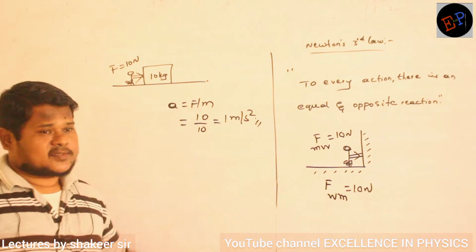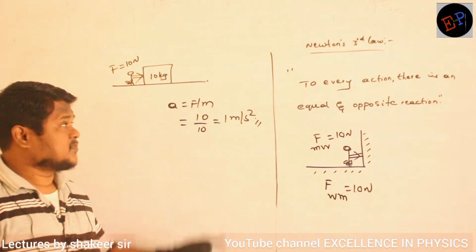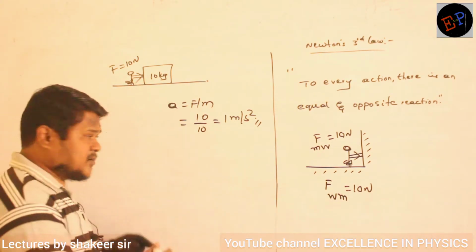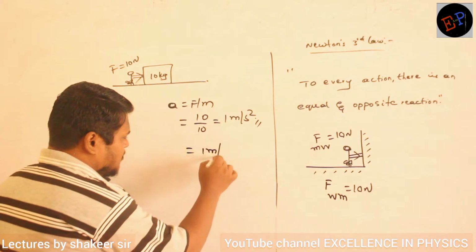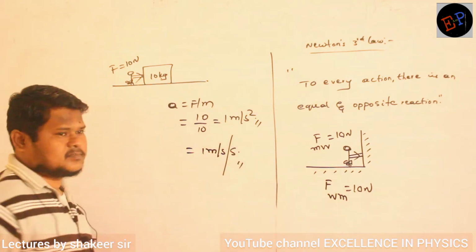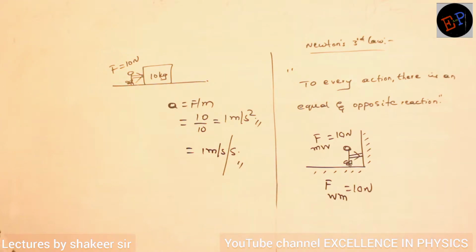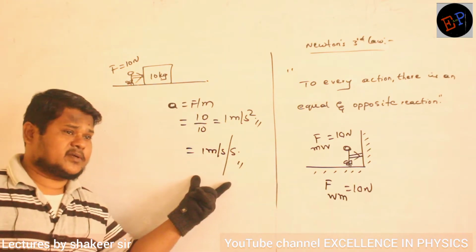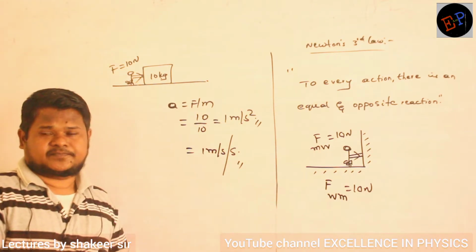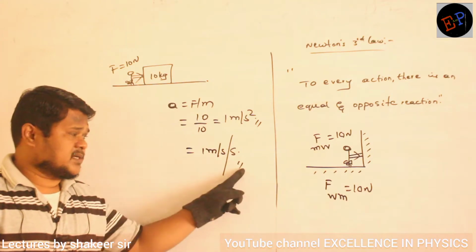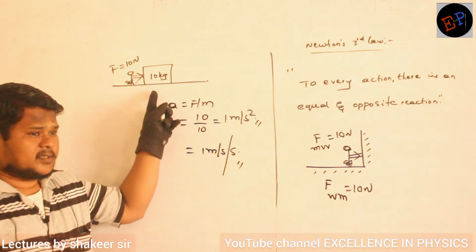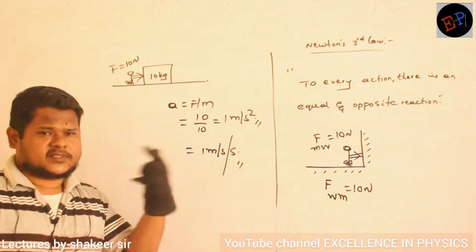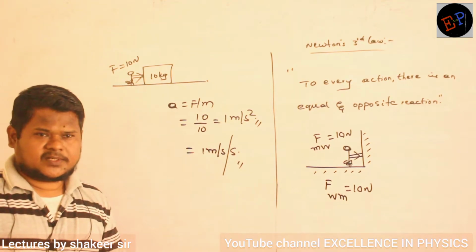So why is this body accelerating? Why is the velocity of this body increasing? 1 meter per second squared acceleration means 1 meter per second per second. Now can you say what is meant by that? What is the meaning of it? Per 1 second, the velocity of this body is increasing by 1 meter per second. That is the meaning of this. Are you able to understand?